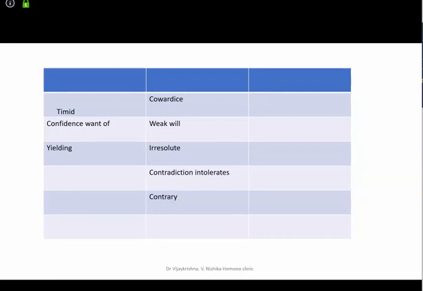Before we close, one last question: how do you differentiate timidity from cowardice? And after which Dr. Sudhindra will share a nice case of calculus. Now quickly differentiate timidity from cowardice.